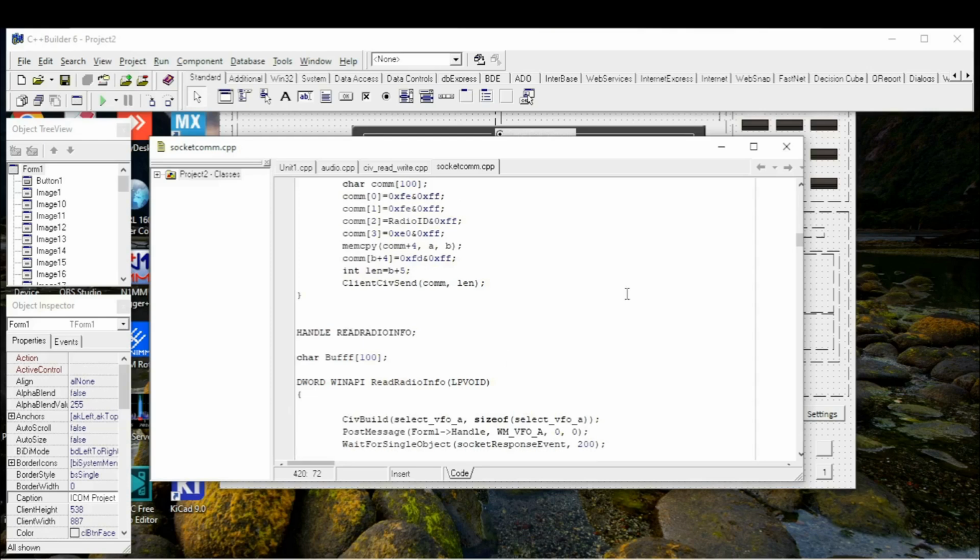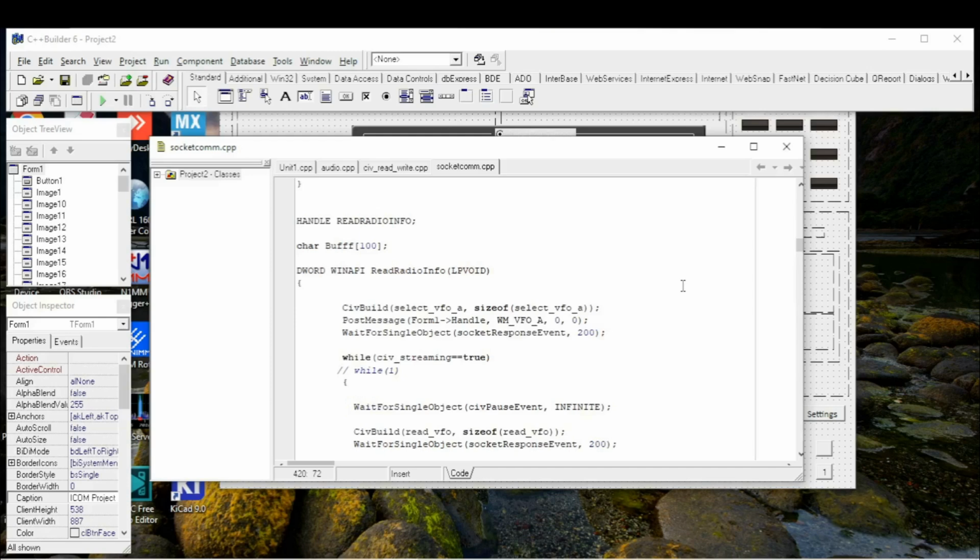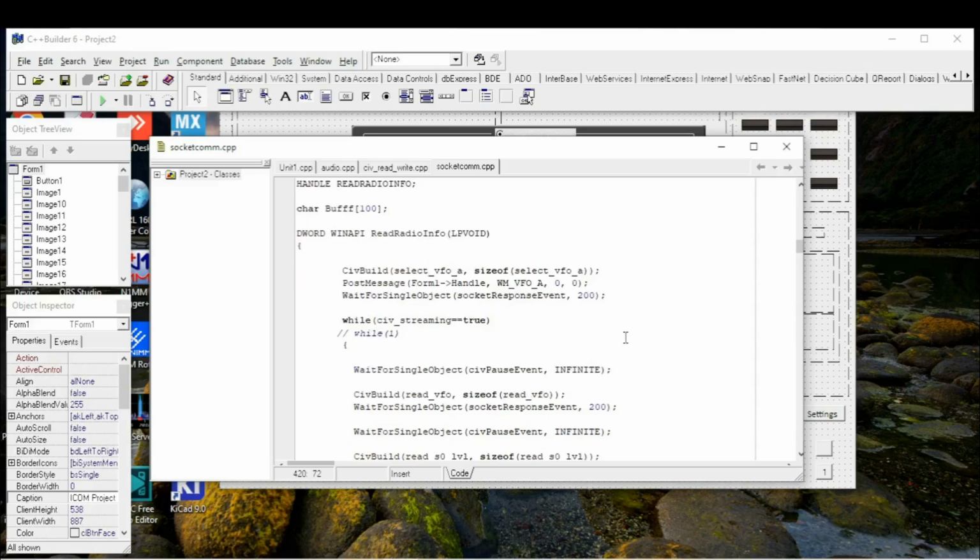Next is handle read radio info. It will be our main thread to read data through UDP. This is the thread read radio info. Before we start the loop, we switch VFO to VFO A. Then we start a while loop while CIV streaming is true.